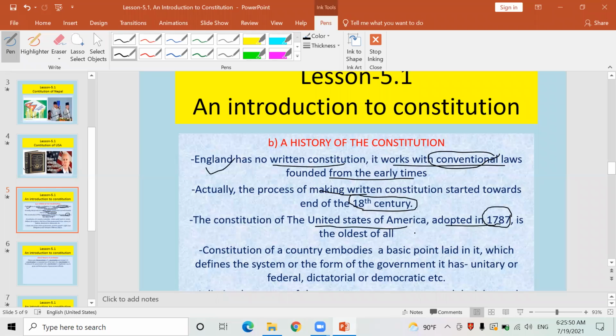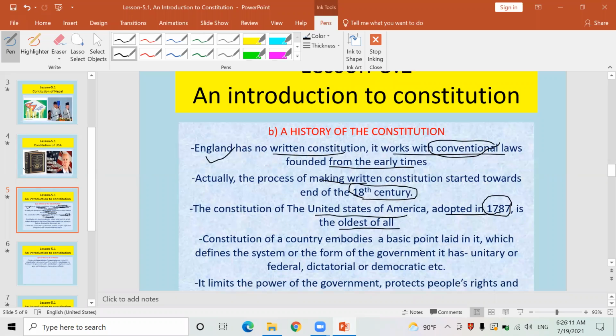Simply you can calculate there. Therefore, this Constitution formulated and written by the American leaders in 1787 is the oldest constitution of this world in the written form.